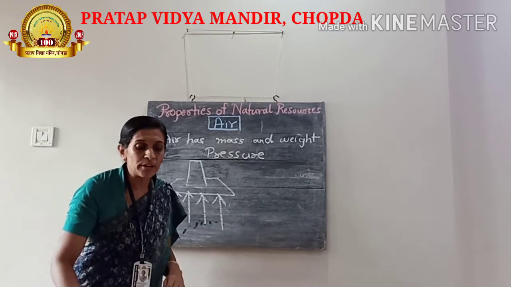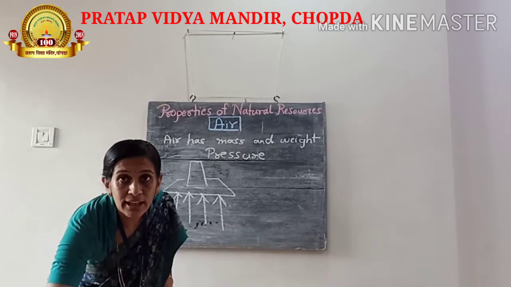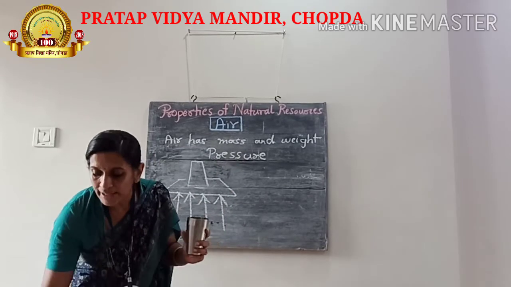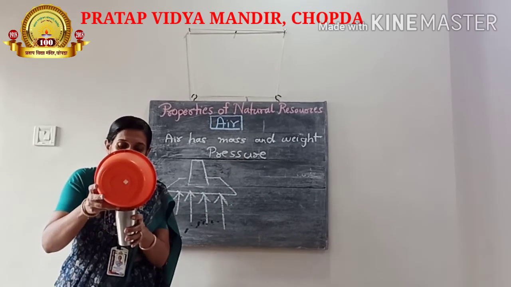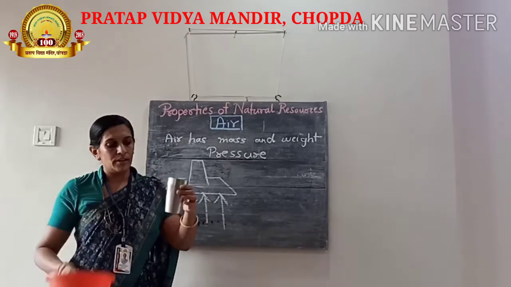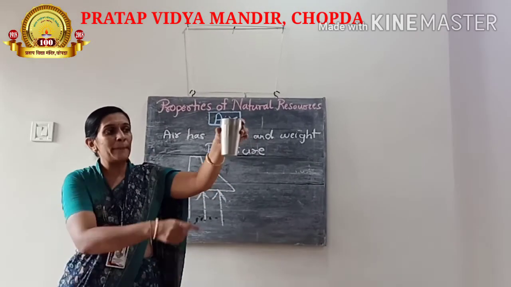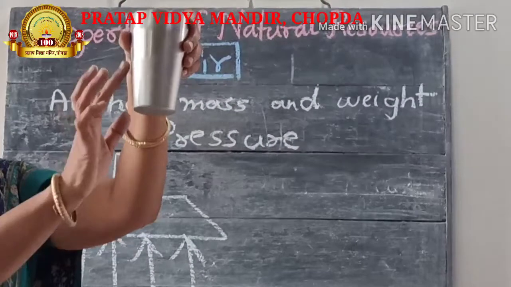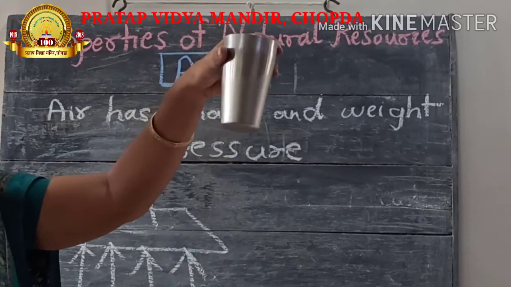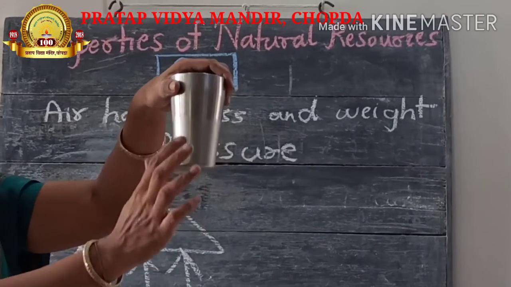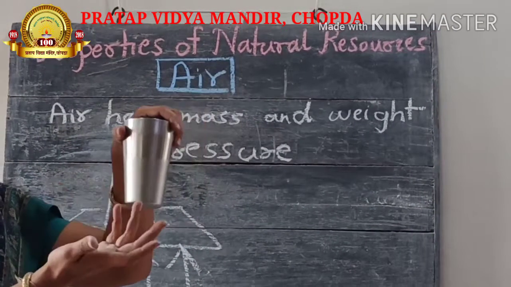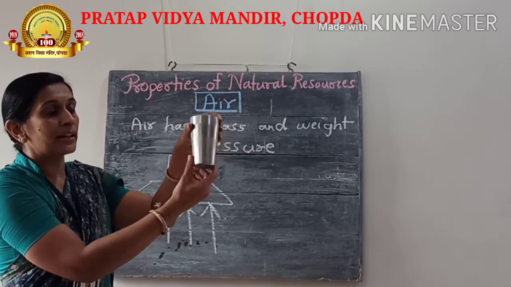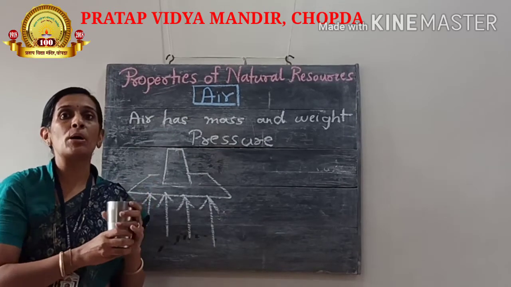Another important property we can see again with the help of an experiment. I have a glass here. I am putting some ice cubes in this glass. See, you can see what happened. I have some water collected on the outer side of the glass, which can be seen by you all. How did the water come outside? See, the water can be seen clearly. How did the water come outside?